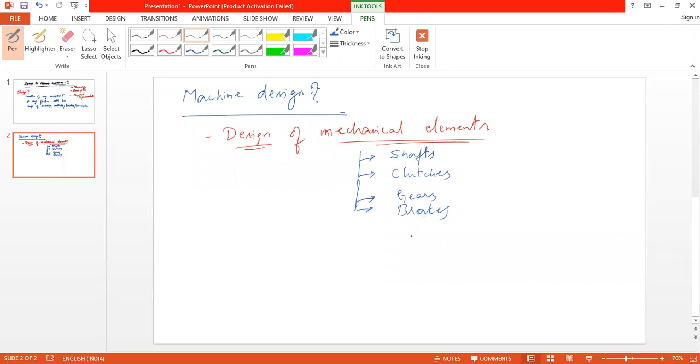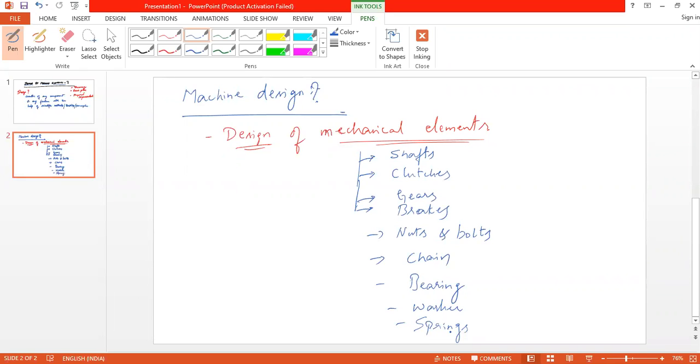It is an assembly. The nuts and bolts. Okay. The chain. Bearing, washers, springs.